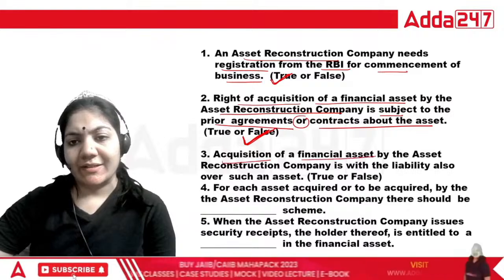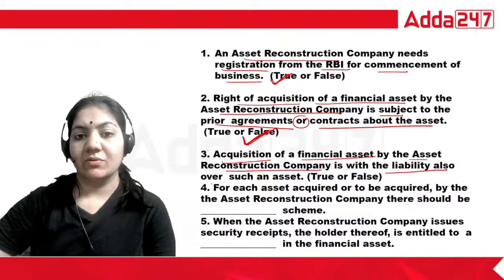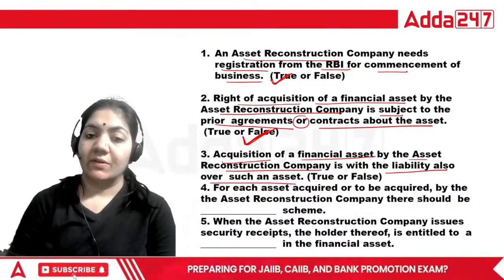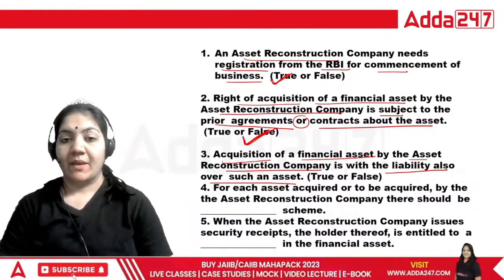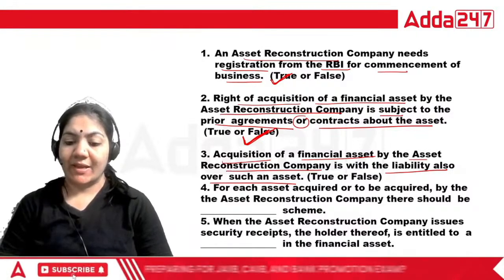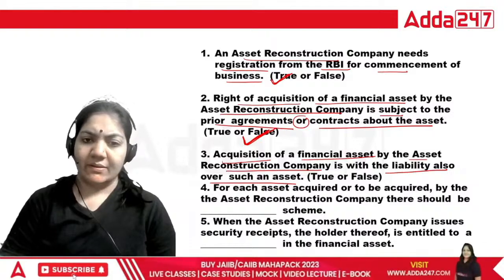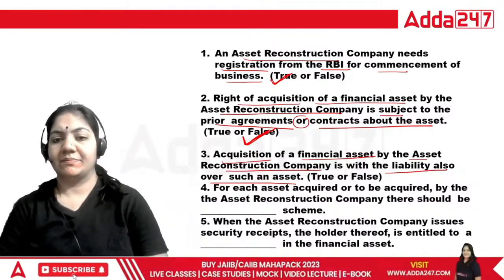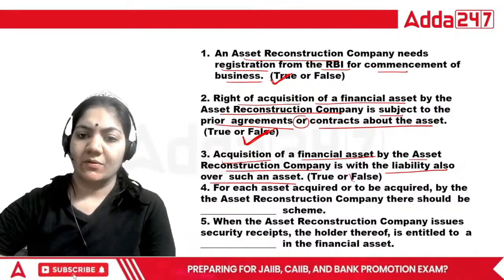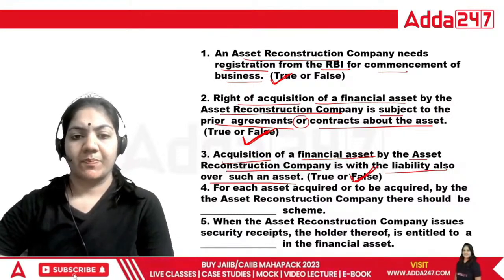Acquisition of financial assets by ARC company is with the liability also over such an asset. So what is the question? Acquisition of financial assets by ARC company is with liability also over such assets. It is a liability, class. That is absolutely false. That is not true.